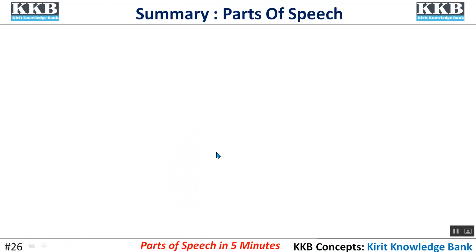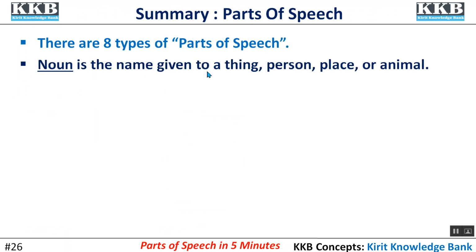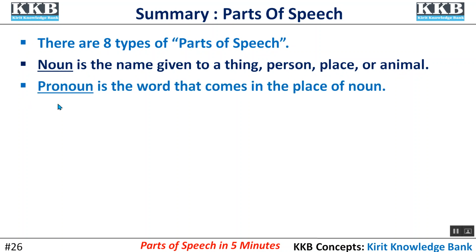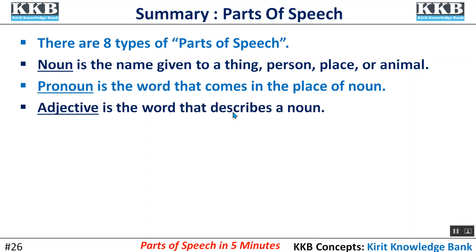Summary. There are 8 types of parts of speech. Noun is the name given to a thing, person, place or animal. Pronoun is the word that comes in the place of a noun. Adjective is the word that describes a noun.